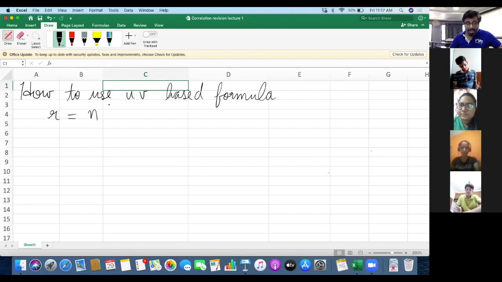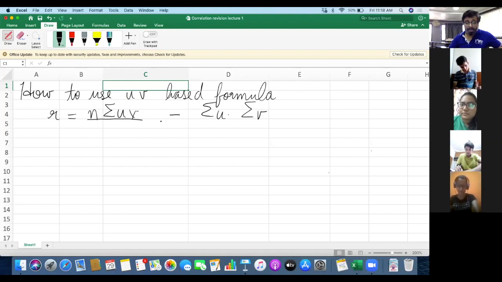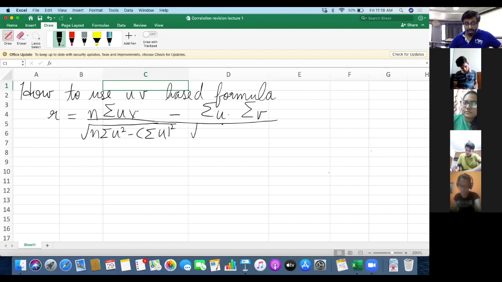R equals to N sigma UV minus sigma U into sigma V whole upon square root of N sigma U square minus sigma U whole square into square root of N sigma V square minus sigma V whole square.